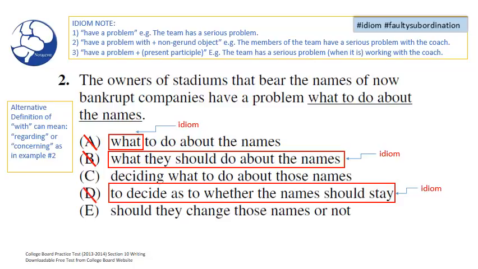And looking down to E, should they change those names or not? We have an interrogative clause. And again, looking above, we do not have an interrogative clause in any of the patterns listed. So we can go ahead and eliminate E as well. And I think we can be pretty sure that the answer has to be C. I think so. Okay, so we're going to go ahead and circle C.